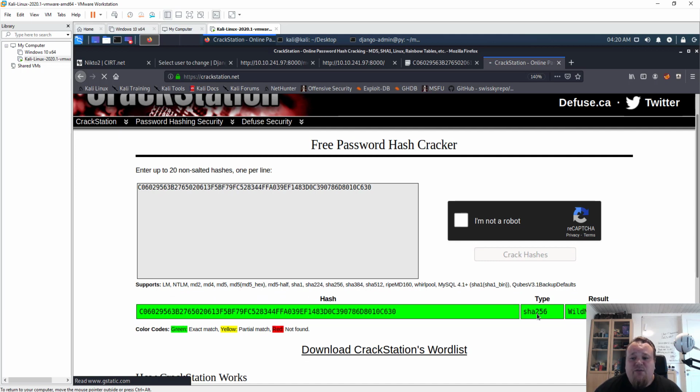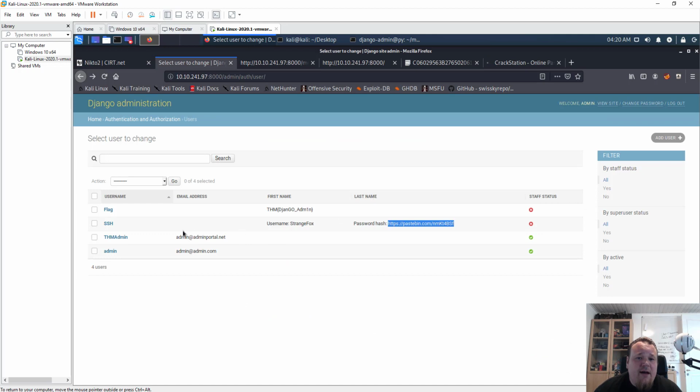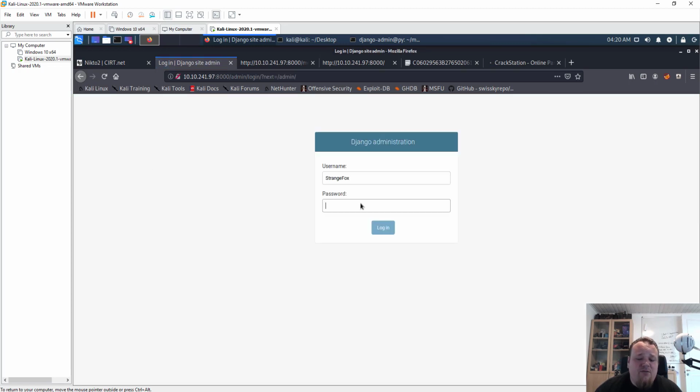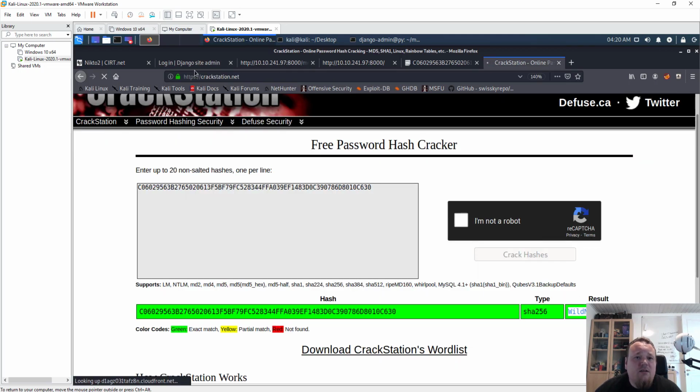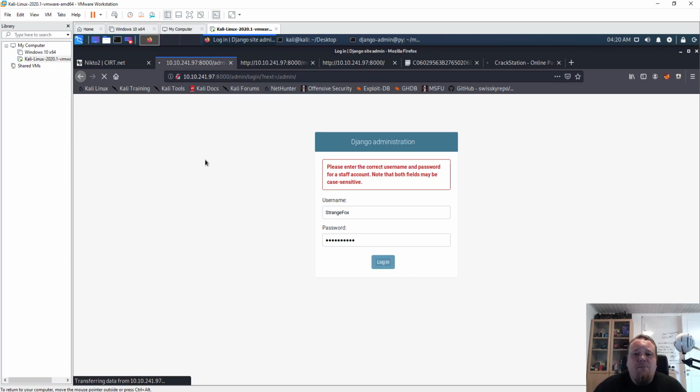It's a SHA-256 type, so I'm gonna copy that. Go back to my Django website. And it tells me that I have a user called Strange Fox. What I'm gonna do is log out, log in again, go to Strange Fox and Wild Nature, I think it was. Gonna log into that user. It seems it's not working. Wild Nature, if I could type it correctly. Let's see. No. Alright, so let me go back to admin again.